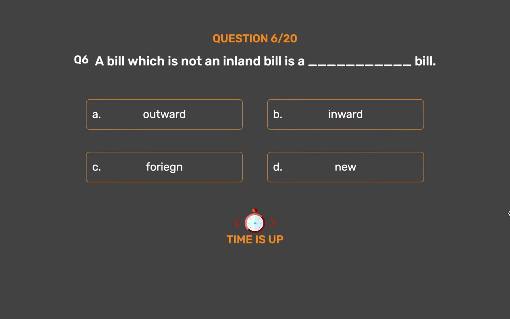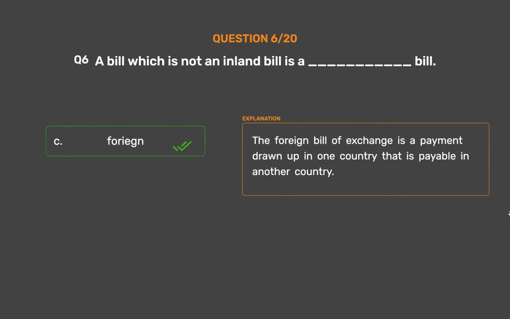The correct answer is Option C. Foreign. A foreign bill of exchange is a payment order drawn up in one country that is payable in another country.